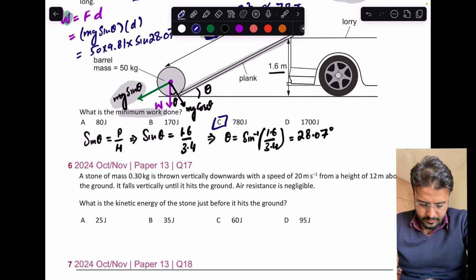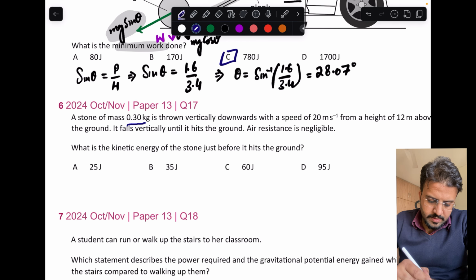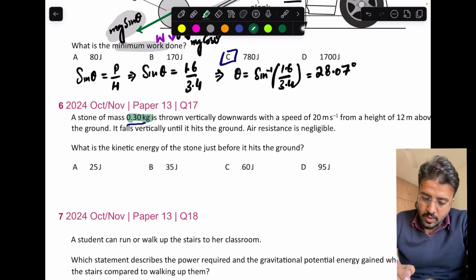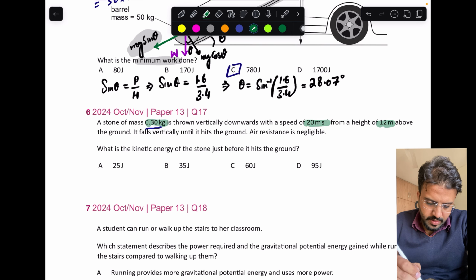Okay, in the next question, a stone of mass 0.3 kg is thrown vertically downward with a speed of 20 meters per second from a height of 12 meters above the ground. It falls vertically until it hits the ground. Air resistance is negligible. Find the kinetic energy of the stone just before it hits.